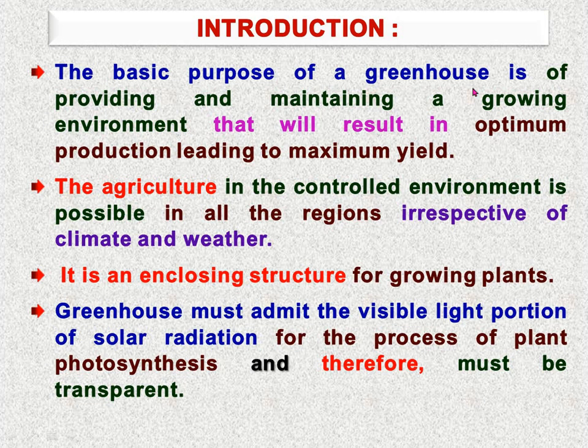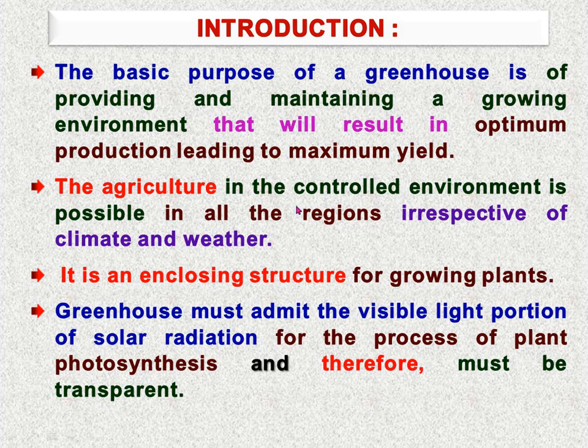The basic purpose of a greenhouse is providing and maintaining a growing environment that will result in optimum production, leading to the maximum yield. Suppose in adverse environmental conditions, our main purpose of the greenhouse is to provide and maintain the growing environment within the greenhouse. By providing the optimum growing environment we can get the optimum production, which leads to the maximum yield from the crop grown within the greenhouse.